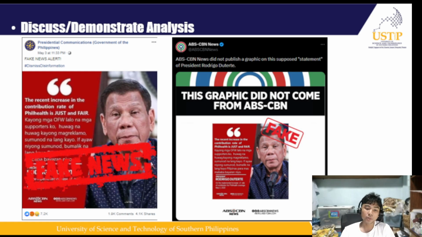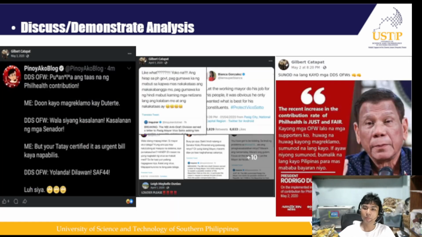I also found a different post from the PCOO, the Philippine government agency that is responsible for communicating the president's policies, announcements, and public information to citizens, which their job is basically to fact check stuff like this involving the government or the president. The post clarified that it is indeed fake.